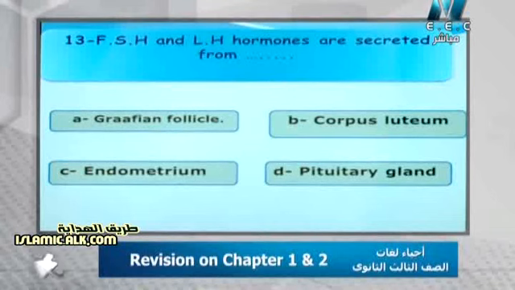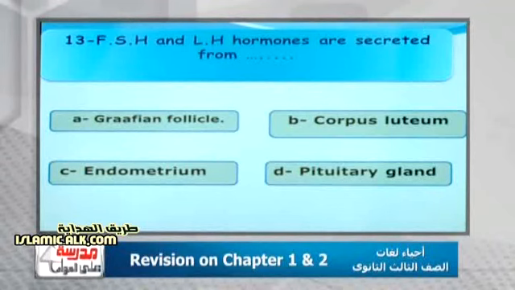FSH hormone means follicle stimulating hormone, and LH or luteinizing hormone, are secreted from dots. Graafian follicle, corpus luteum, endometrium. The last is the pituitary gland, the adenohypophysis part, which is the anterior lobe of the pituitary gland. It is responsible for the secretion of a group of hormones such as the FSH hormone and the LH hormone, which stimulate the ovaries and testes in human beings to secrete hormones.